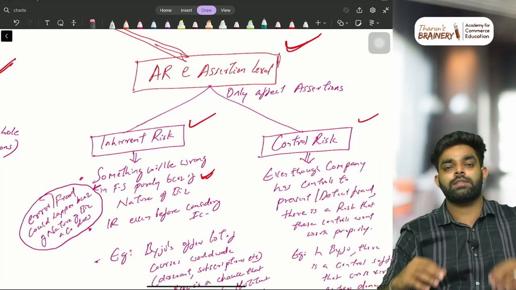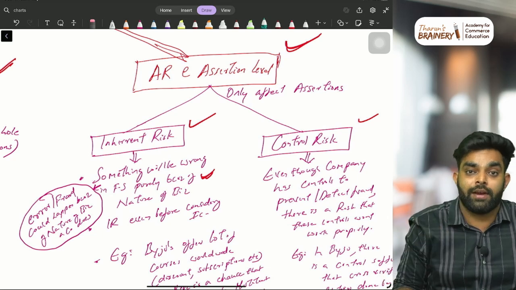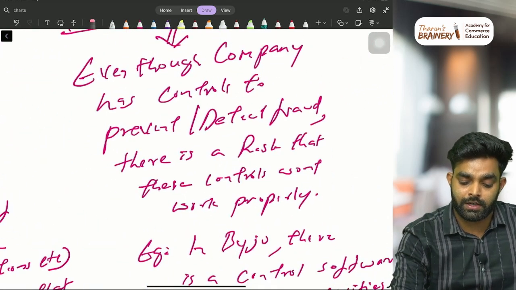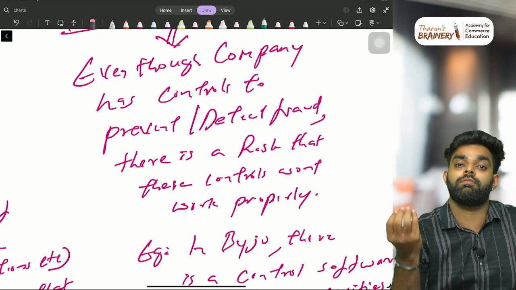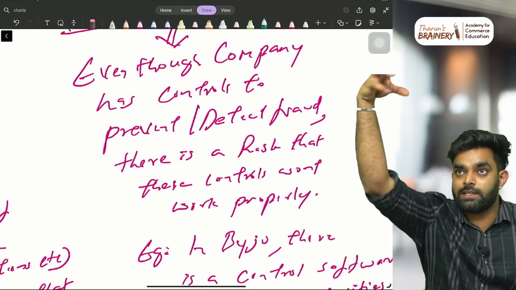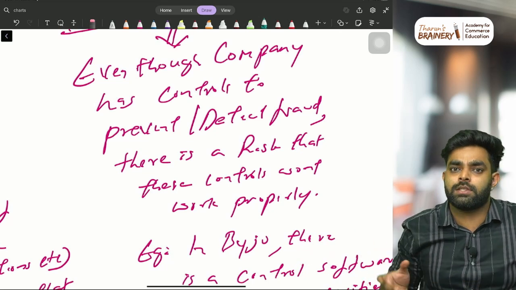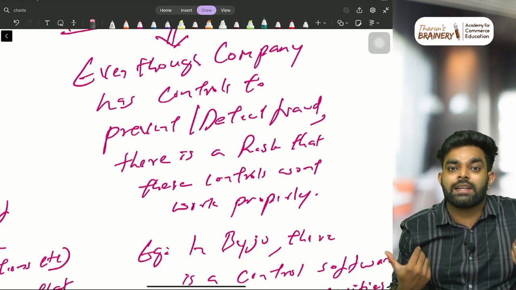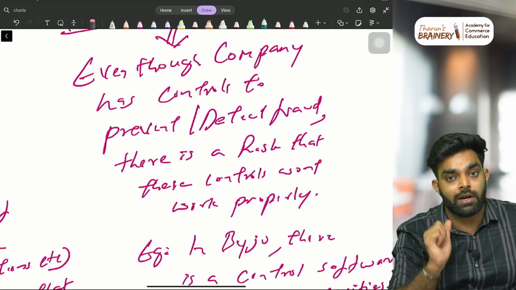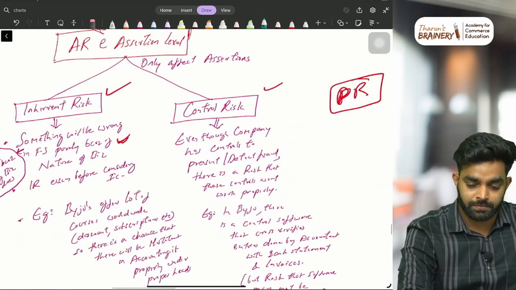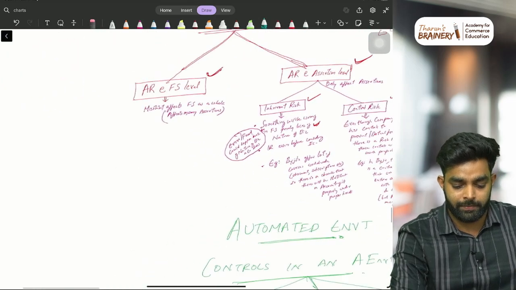Then control risk means the controls are not working effectively. Even though the company has a lot of controls to prevent or detect fraud, there is a risk that these controls don't work properly. The company put a CCTV to check whether employees are working properly or not. But there is a risk that the CCTV may be hacked by an employee, or may not be working. That is what we call control risk. Hope you understood, right?